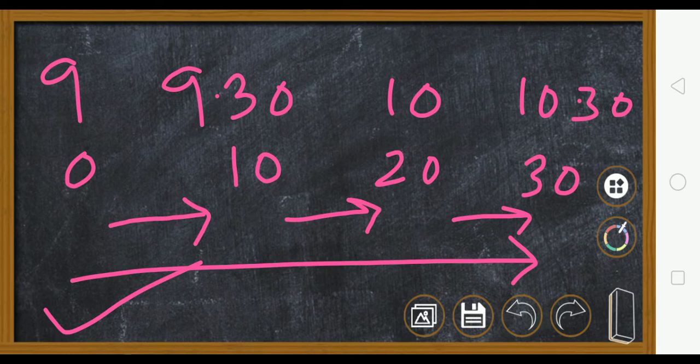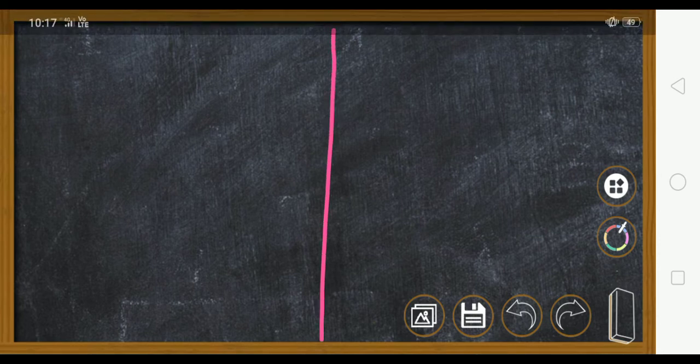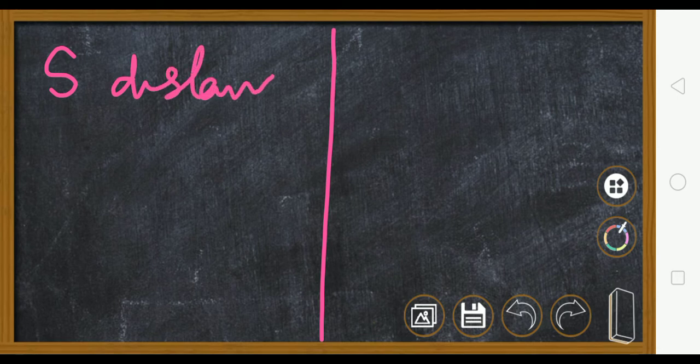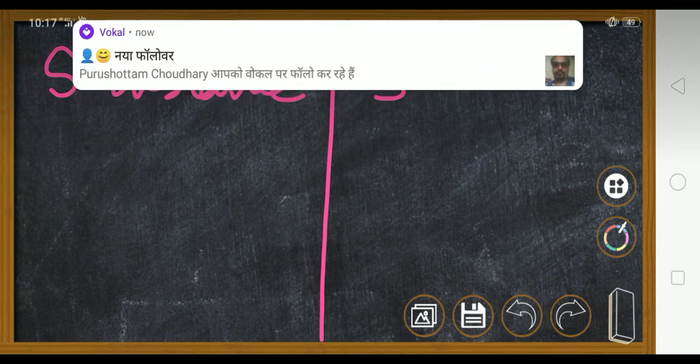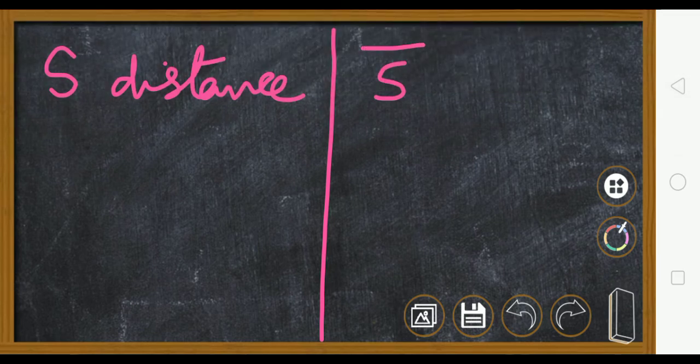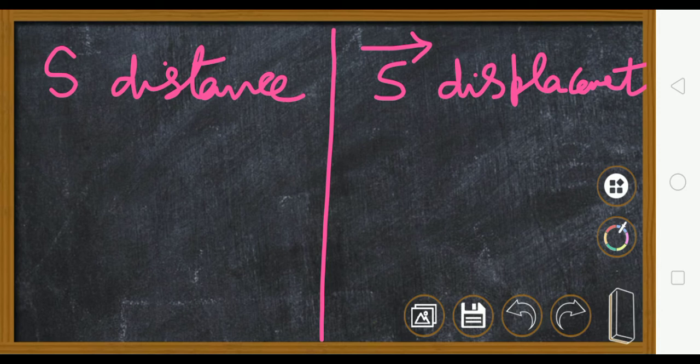Okay. And we have already seen the equations. Once again I will just revise them. Now see the terminologies used. This S means distance. And if you write S and put an arrow, it is displacement. Now T means time. Here also T means time.